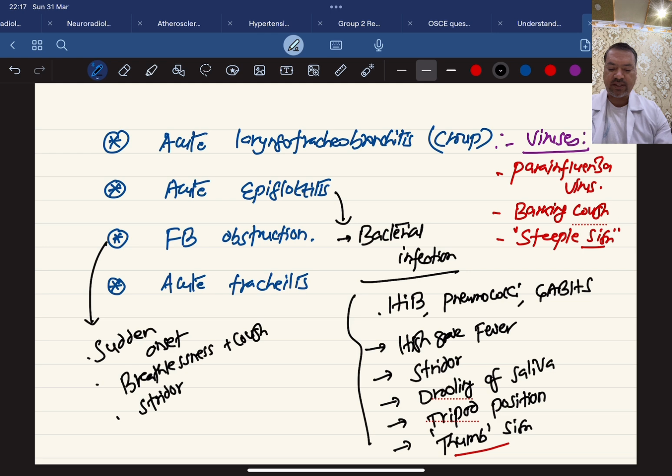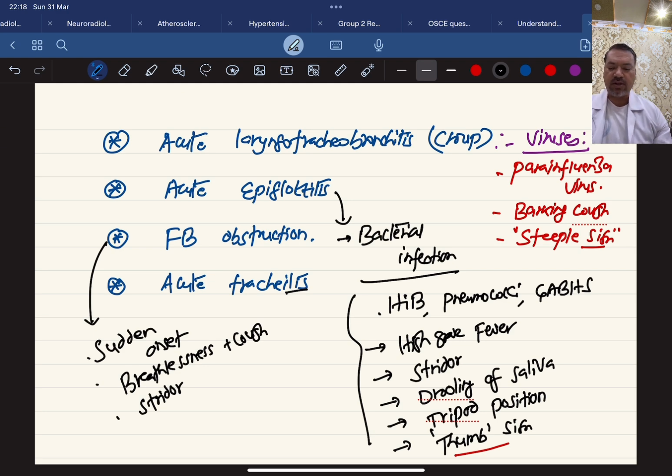And acute tracheitis is a relatively rare condition than the other three, but there is a fever. Again, it is mainly caused by bacteria like Staphylococcus aureus. There is fever, and there is something known as brassy cough. Okay, so this much information will be enough for stridor.